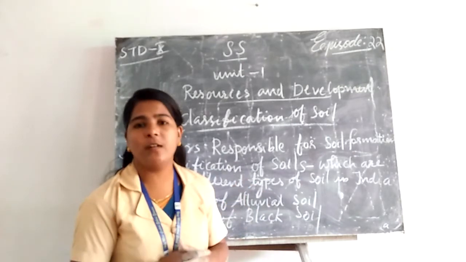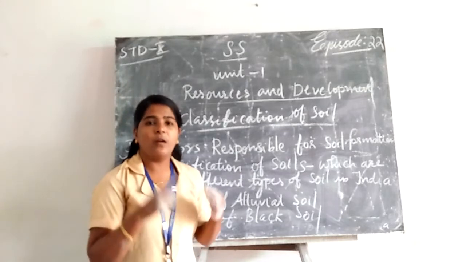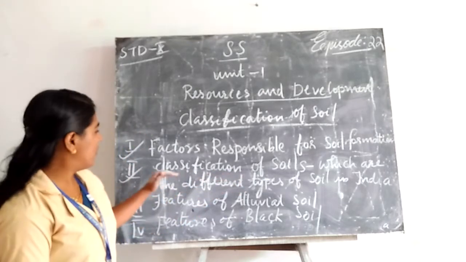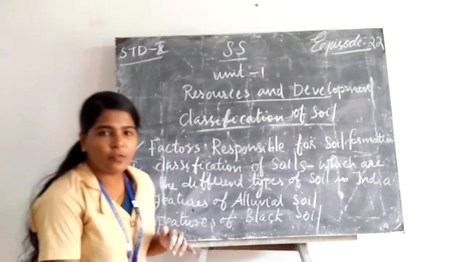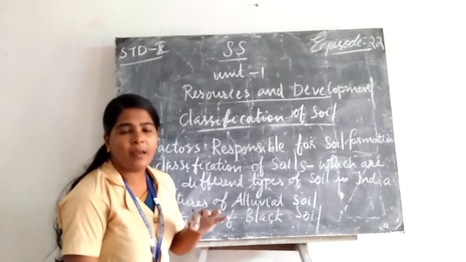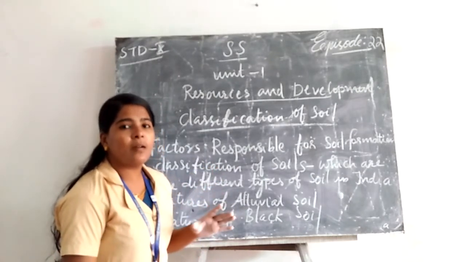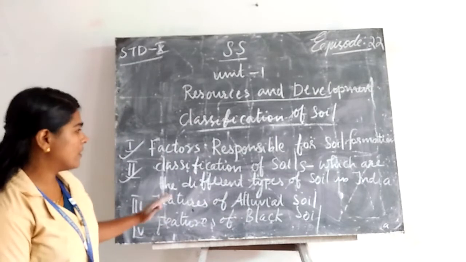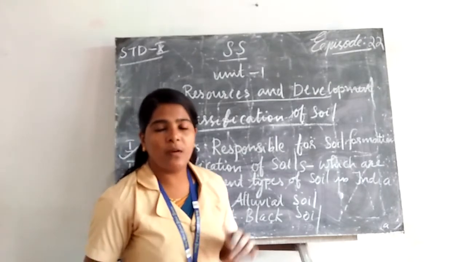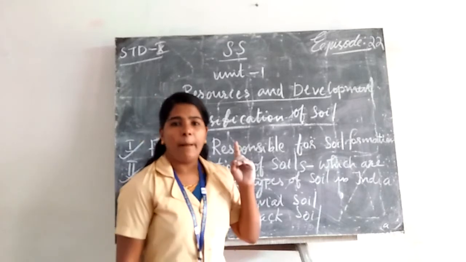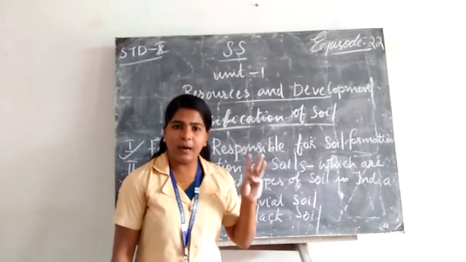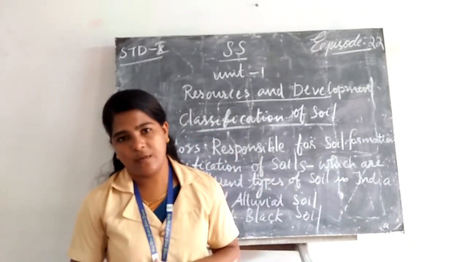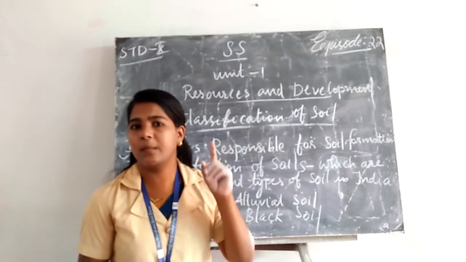Which are the different soils of India? The question is classification on the basis of factors responsible for soil formation, then texture, age, color, thickness. First, alluvial soil, then black soil, then red and yellow soil, laterite soil, arid soil, and forest soil. We discussed the alluvial soil and the black soil.